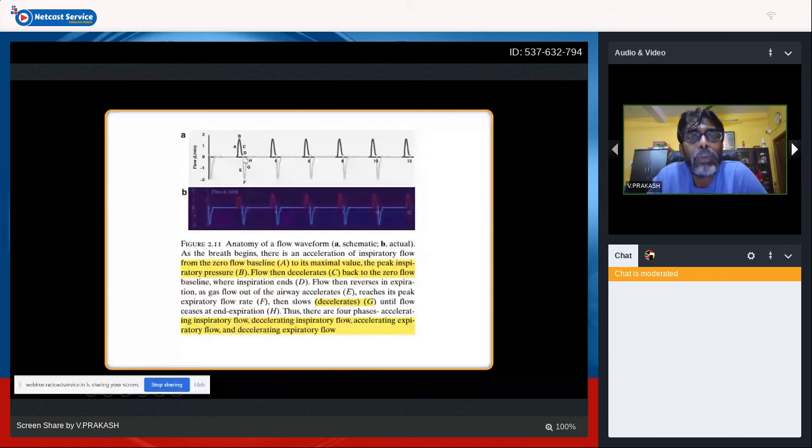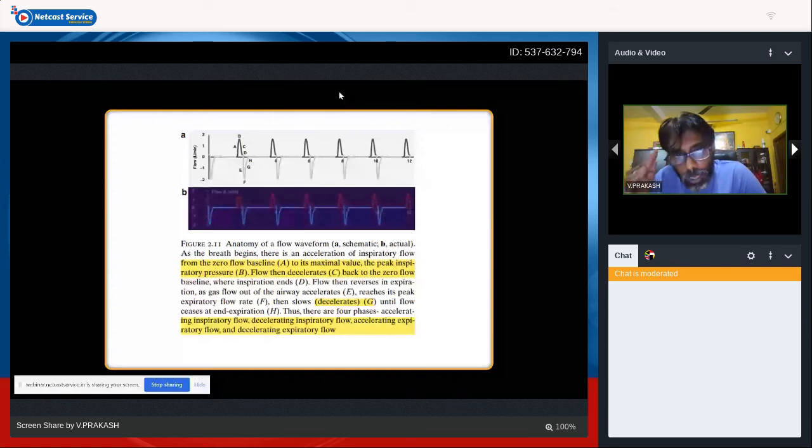Something similar is your expiration. E is your accelerated expiratory flow phase, which is your maximum expiratory flow limit, and then comes your accelerated and decelerated, or slow, expiratory flow rate. So the flow has an accelerated phase as well as a decelerated phase during inspiration. It has an accelerated phase and a decelerated phase during expiration. So in the initial phase, when it's supposed to rise very fast, it has an accelerated phase. And then when it reaches your peak pressures, there is a slow fall in your inspiratory flow. That is called the deceleration phase of your inspiratory flow.